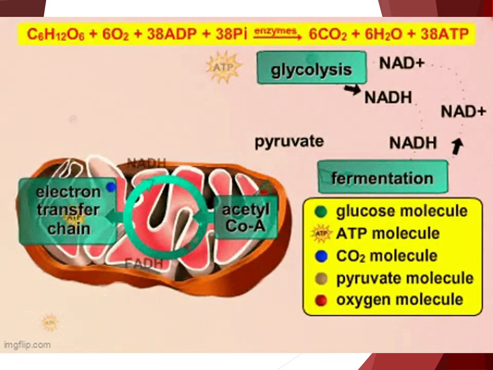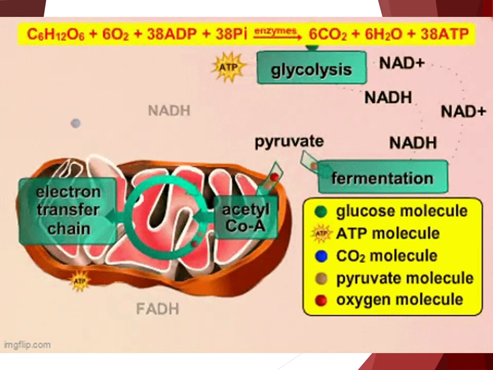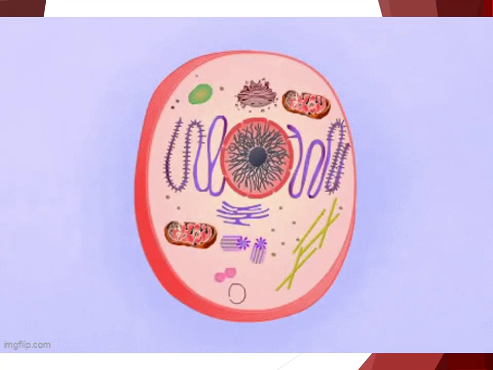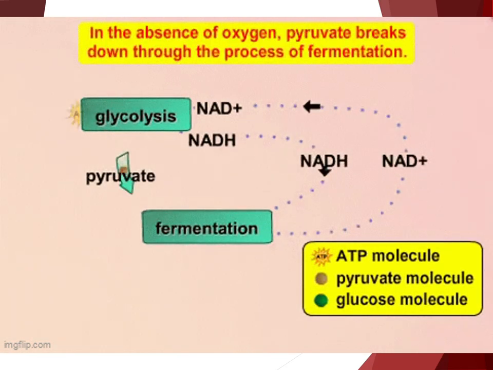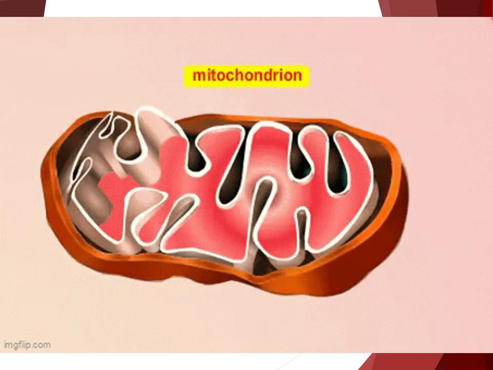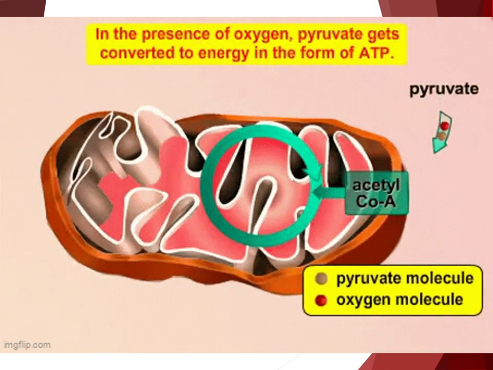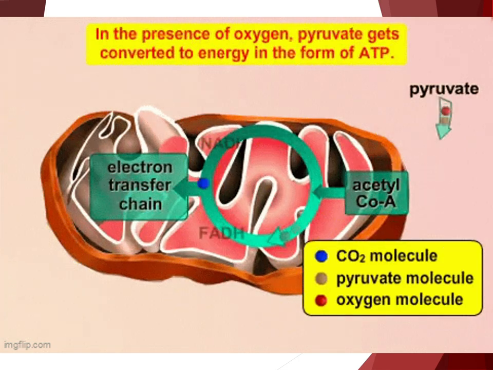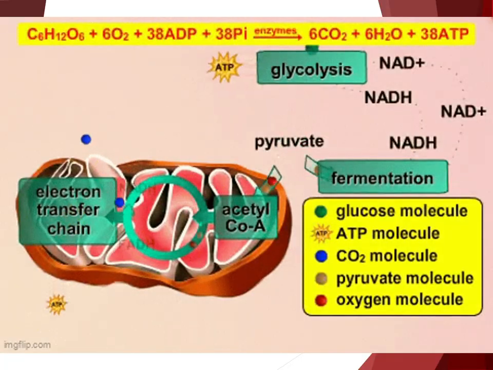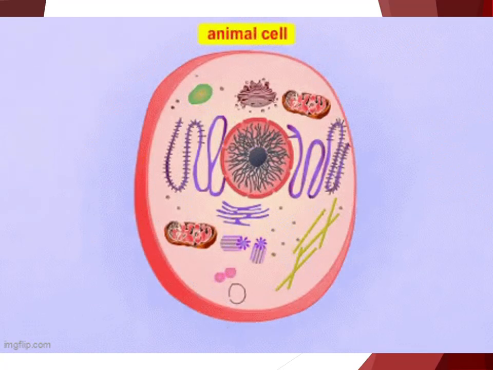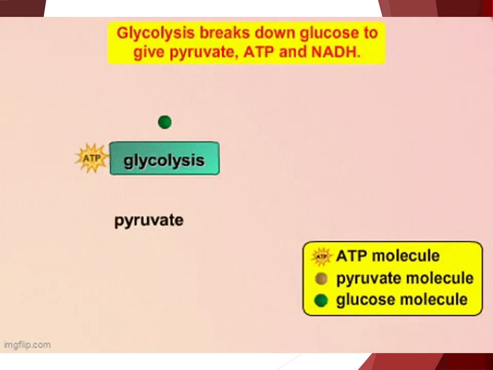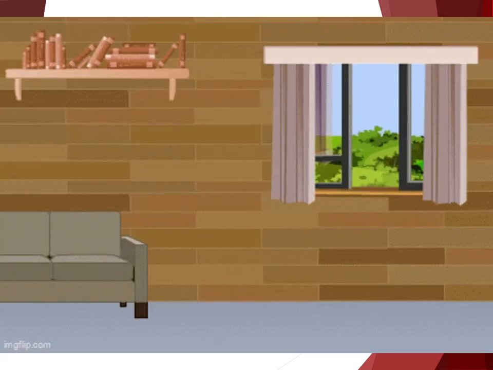Initially, they may store some of the released energy as chemical energy in other high-energy molecules. One of these molecules is adenosine triphosphate, also known as ATP. This stored chemical energy is then readily available to do work within the cell. Chemical energy is required for all life processes.